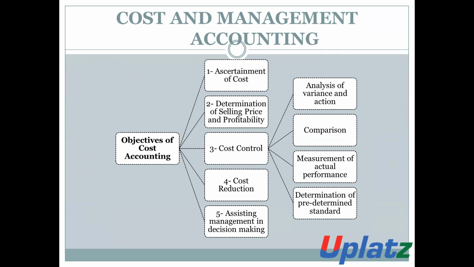Objective number one is ascertainment of cost. On the basis of cost accounting, we can determine the cost of any product or any service. If there is a manufacturing organization, then on the basis of cost accounting, they can determine the cost of such manufactured goods.